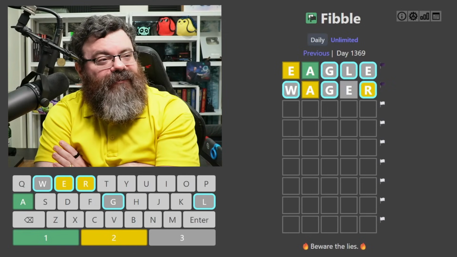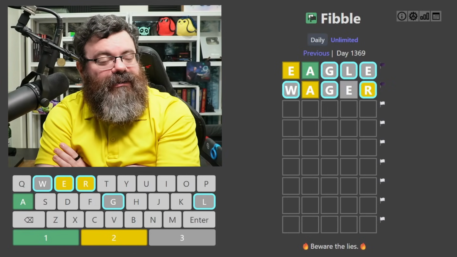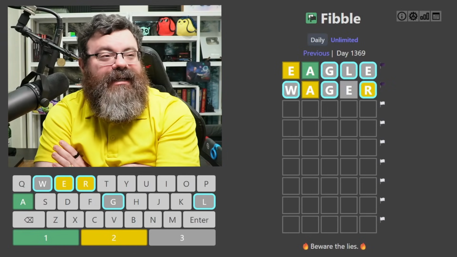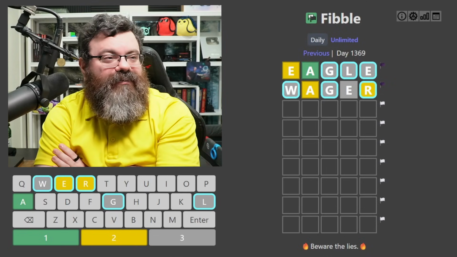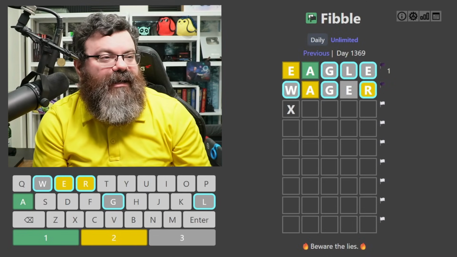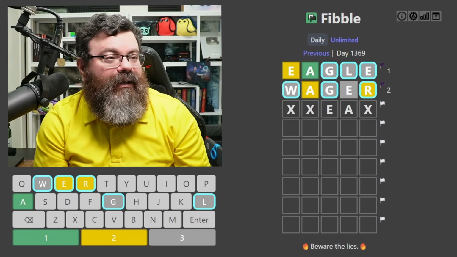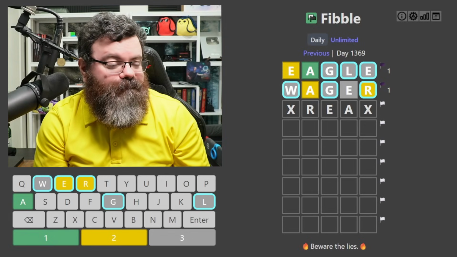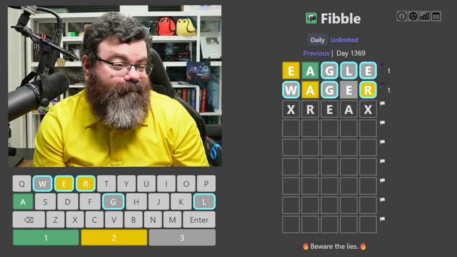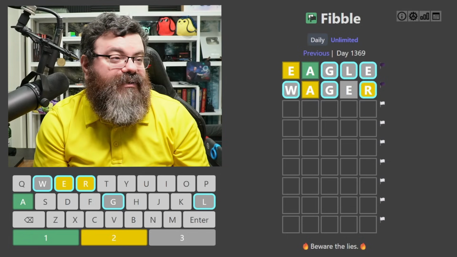So what are we going to do with this information? If we want to continue using the E, then we have to assume the A is supposed to be yellow. So we could do something like an EA word here, and then use the R. REA. So I'm sure there's something left we can guess. Creek. Sure, let's guess creek.